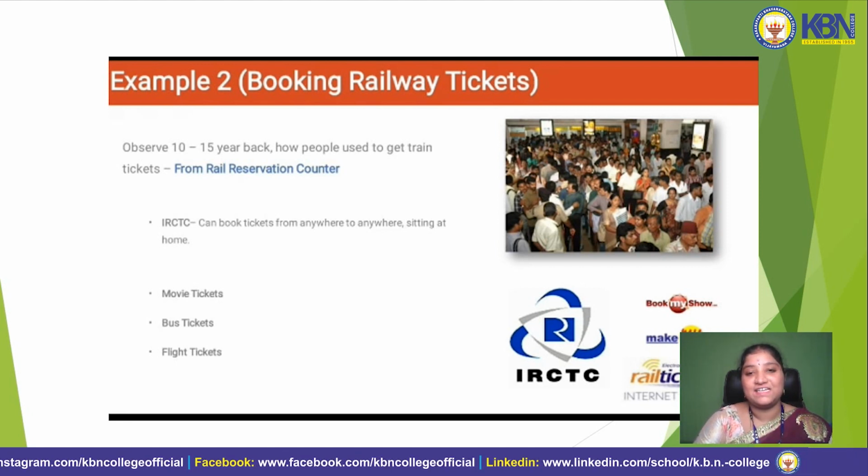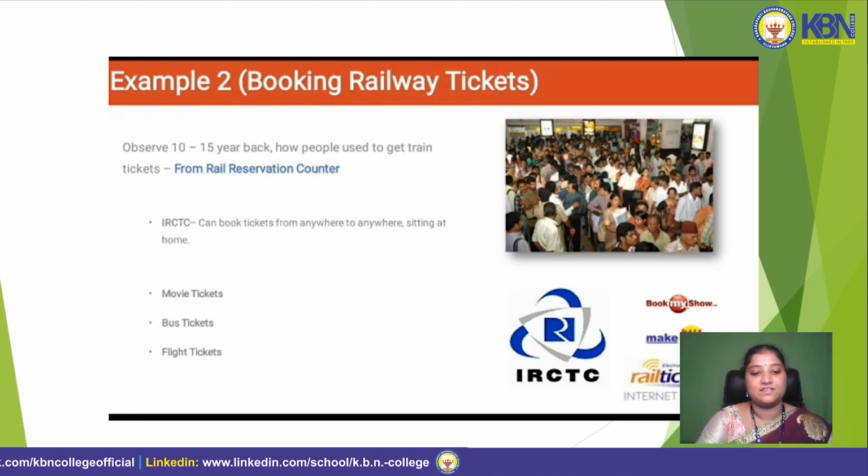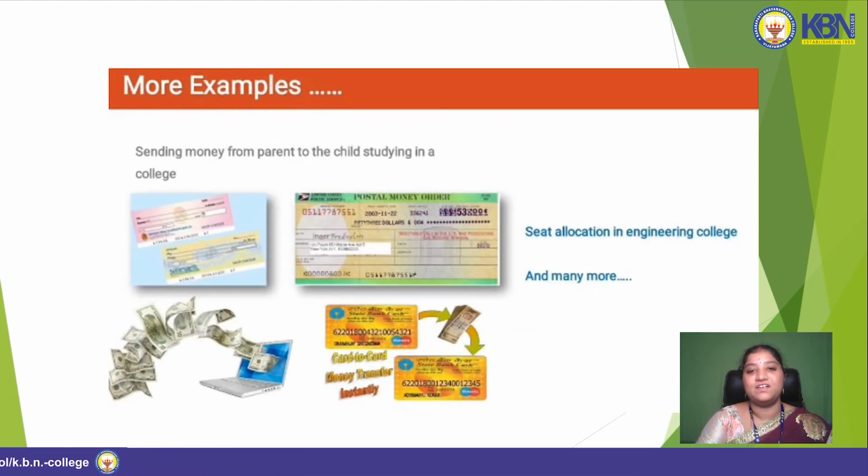Another example is movie tickets, and bus tickets, like Abhi bus, red bus, etc., and flight tickets. So these are the examples for the need for programming.